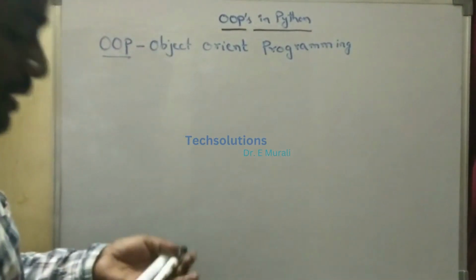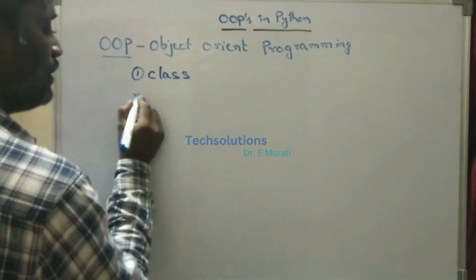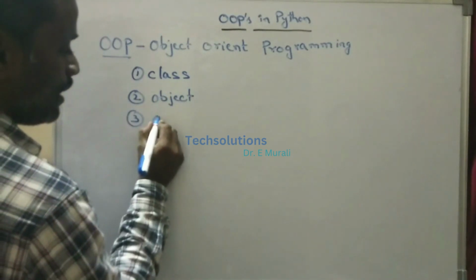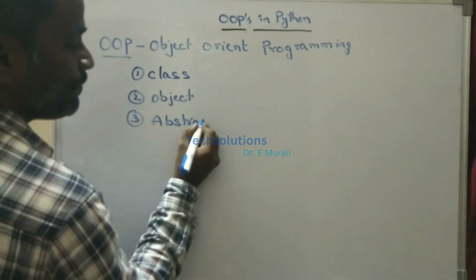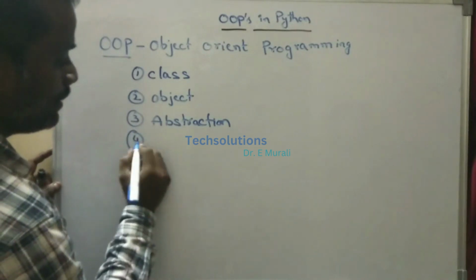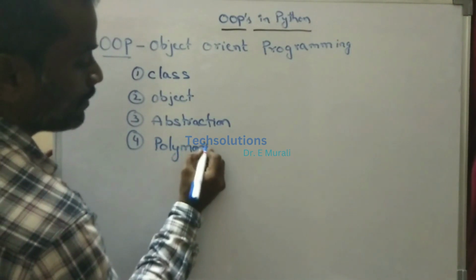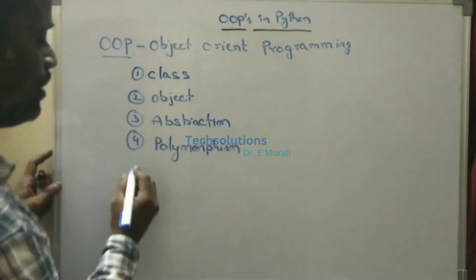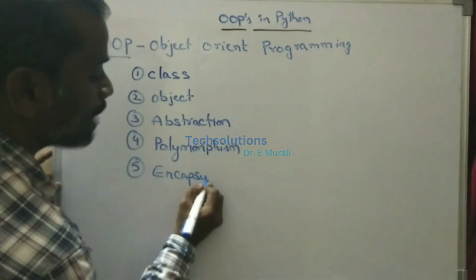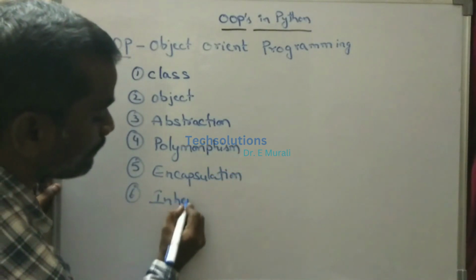The OOPS concepts in Python are class, the second one is object, abstraction, polymorphism, encapsulation, and inheritance.